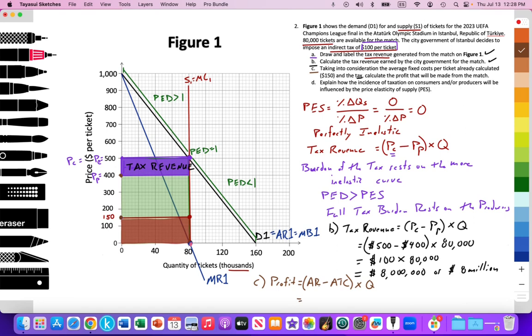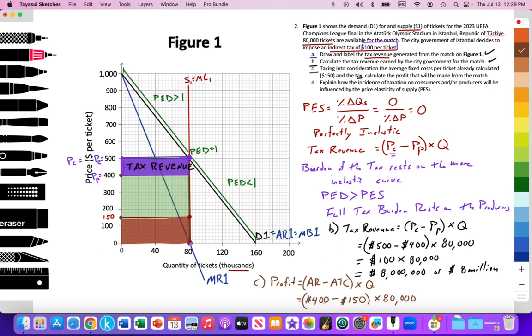And in this case, the average revenue, or the price received by the producer per ticket after tax, is $400 minus the cost on average of $150. In a previous question, it's stated that there's no variable costs, only fixed costs. That's an assumption. Multiplied by the quantity of 80,000.